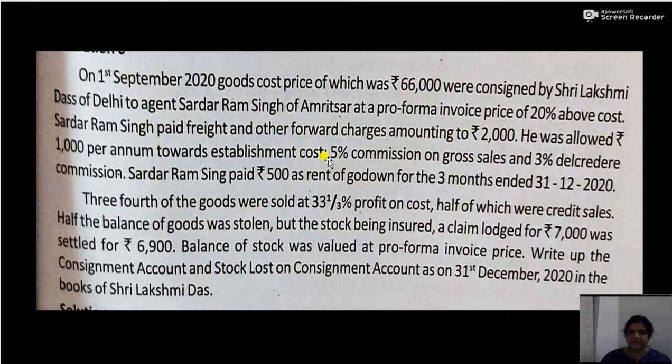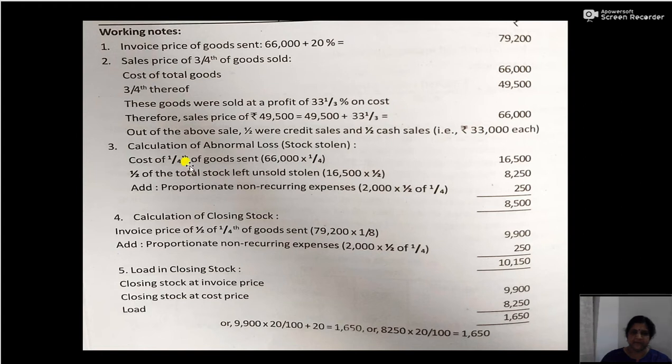Then 3/4 of the goods sent will be 66,000 into 3 divided by 4. So the cost of goods sold, 3/4 thereof, that is 66,000 into 3 by 4, is 49,500. Now on this 49,500 rupees there is a profit of 33 1/3%.